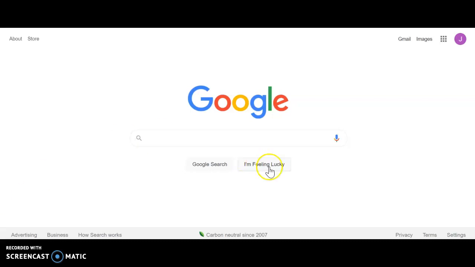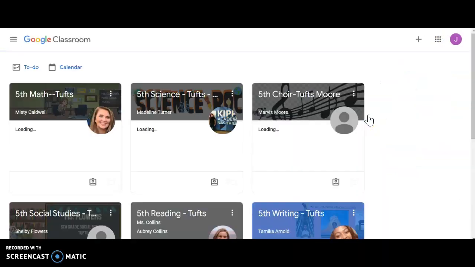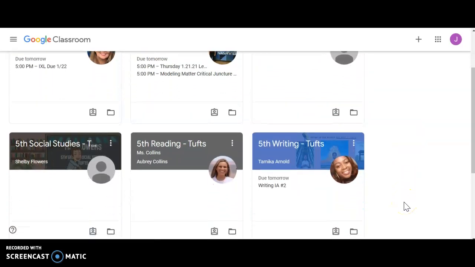Good morning, everyone. Today we're taking our writing IA. In order to do that, we need to go to our Writing Google Classroom. Click the 9 dots in the corner, click Classroom. Then you'll see all of your Google Classrooms. Scroll until you see your Writing Google Classroom and click Writing IA number 2.